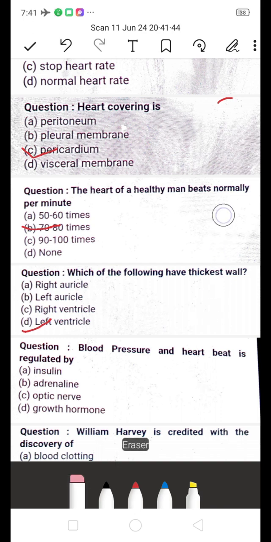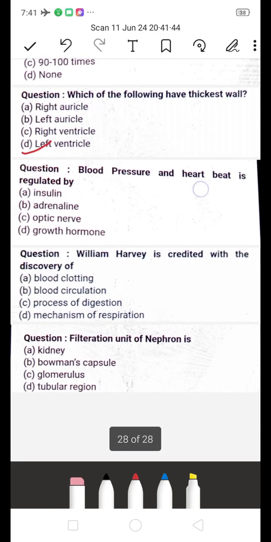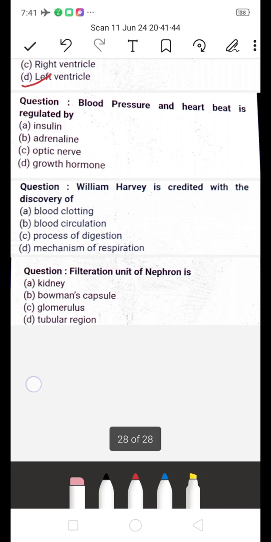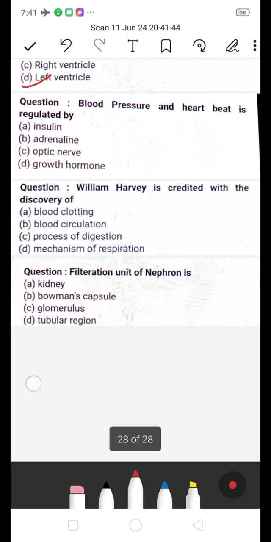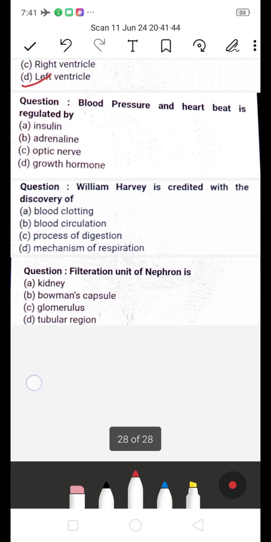Next one, blood pressure and heartbeat is regulated by, is it insulin, adrenaline, optic nerve, or growth hormone? Which is the right answer? Blood pressure and heartbeat are regulated by adrenaline. This is the right answer.